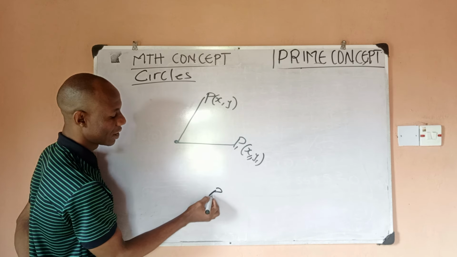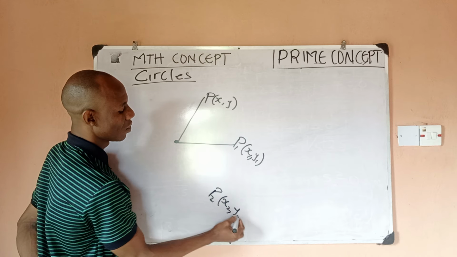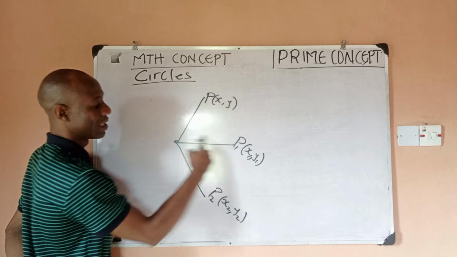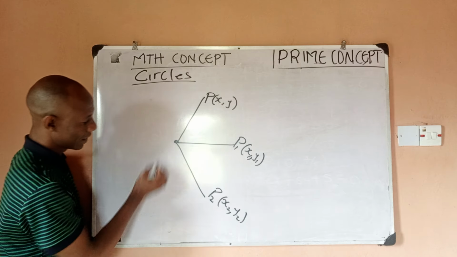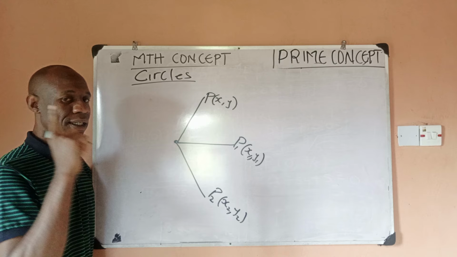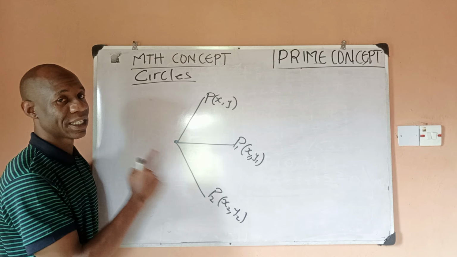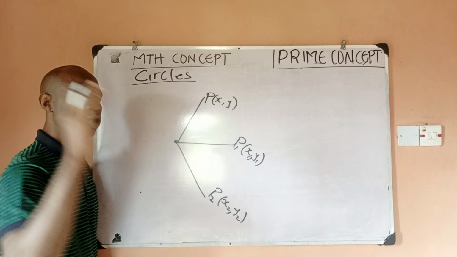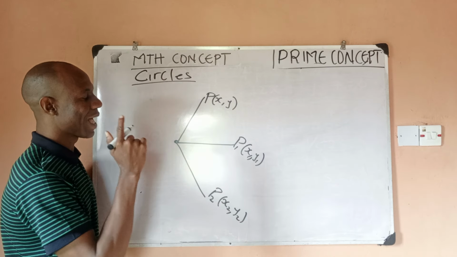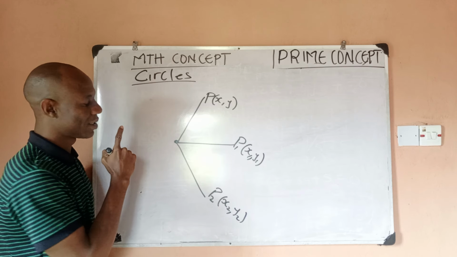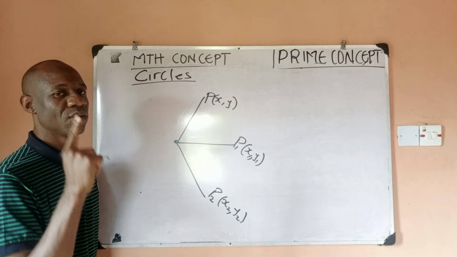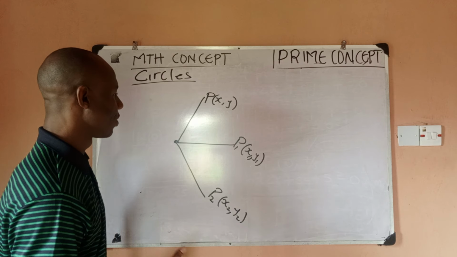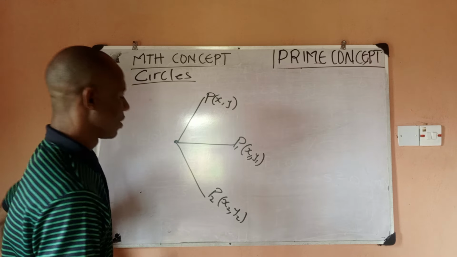If I get to another point, say P2, which is now x2, y2, and I still measure the distance from this point P2 to the fixed point, this distance will be the same as this, the same as this. I keep repeating this. If I keep getting the same distance, it simply means that the path that is traced out by this point that moves is what you know as a circle. And that fixed point somewhere at the center is what you know as the center of that circle.